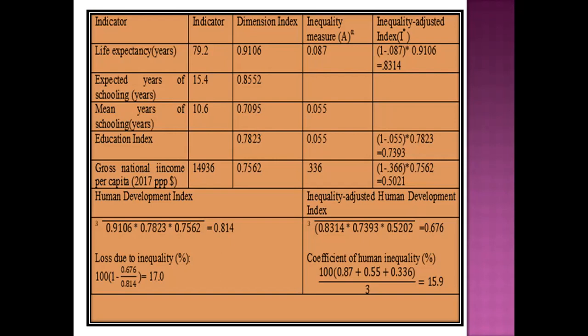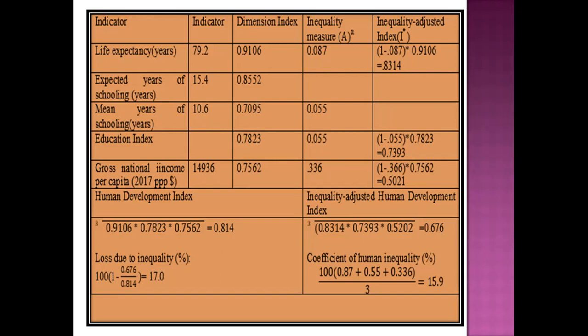So how do we calculate the inequality adjusted index? We have already defined it as 1 minus the Atkinson index, multiplied by the dimension index of that variable. For the case of life expectancy at birth, the Atkinson index value where epsilon equals 1, that is the inequality aversion parameter equal to 1, will be 1 minus 0.087, multiplied by the dimension index.